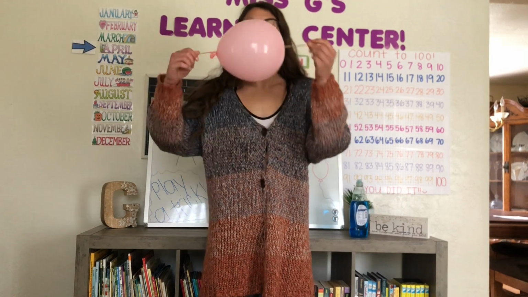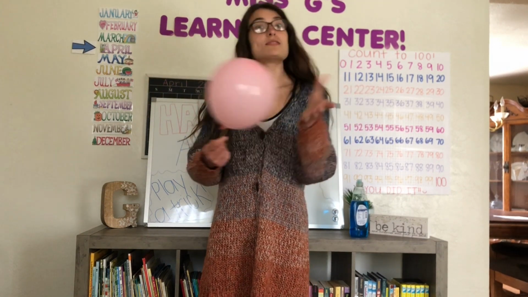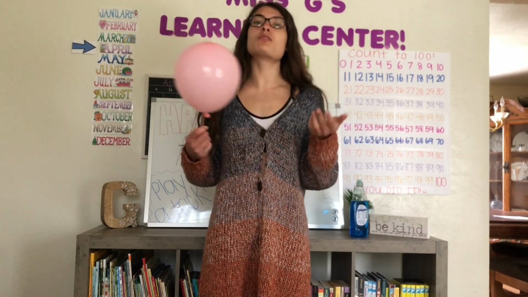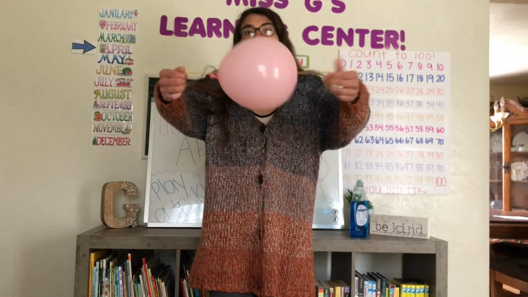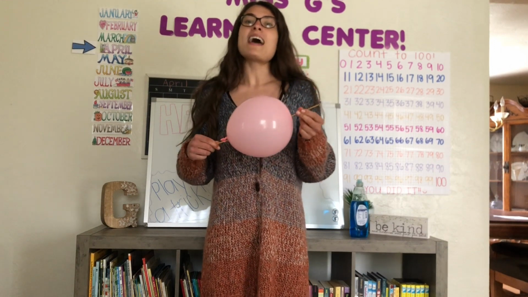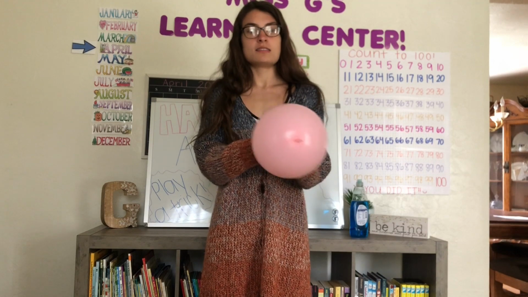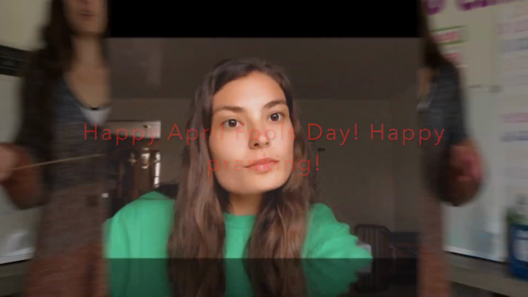So we basically have a balloon on a skewer. This isn't a trick. This is real science, but it looks like a trick. So it's something really cool. It's a fun prank you could play on your family because it looks fake. So you could do something awesome like this for April Fool's Day, and then you could tell them how you did it. And then you can go ahead, take it out, and do the fun thing. Ready? Pop it.